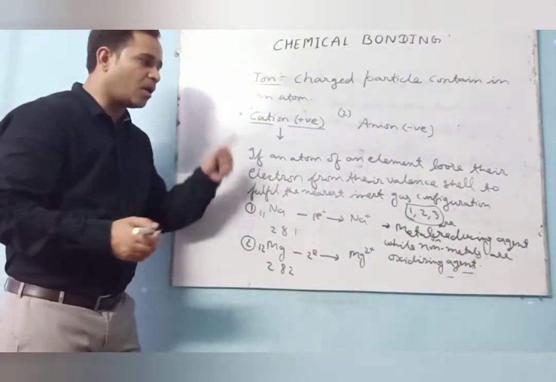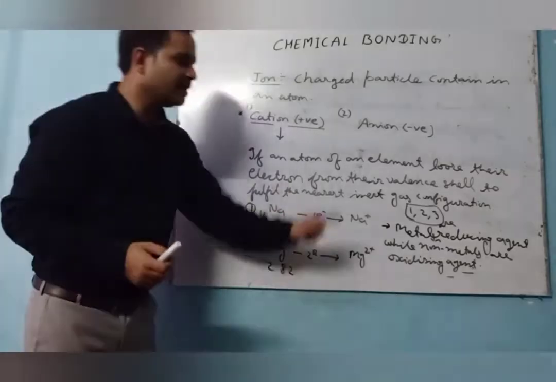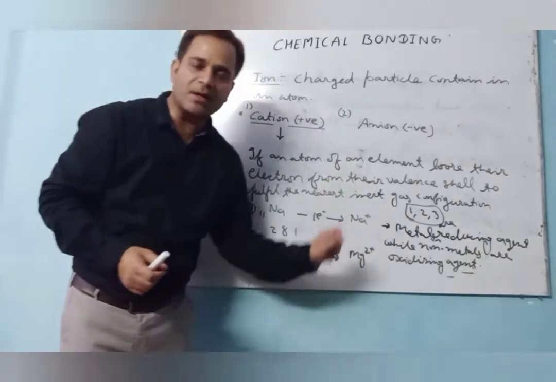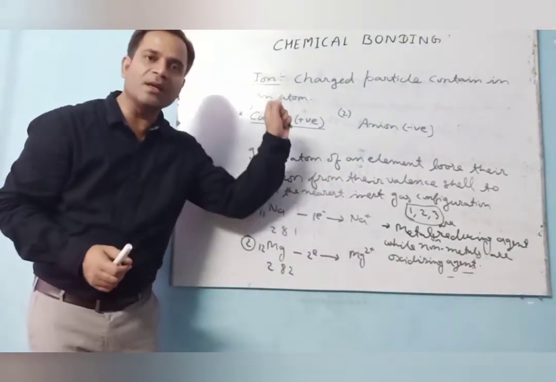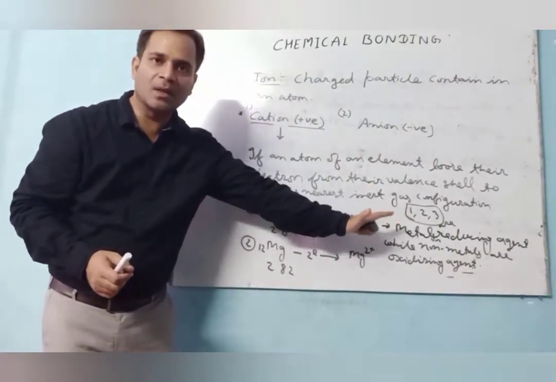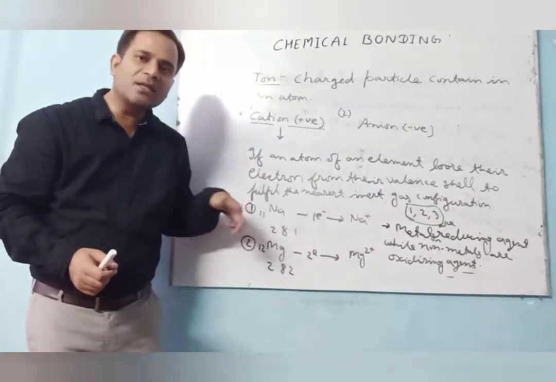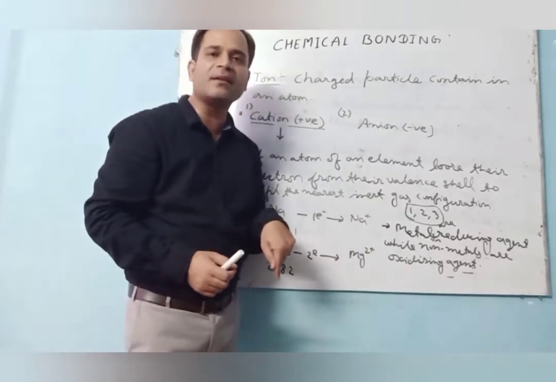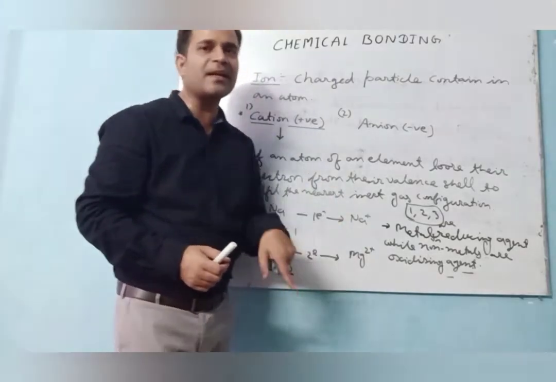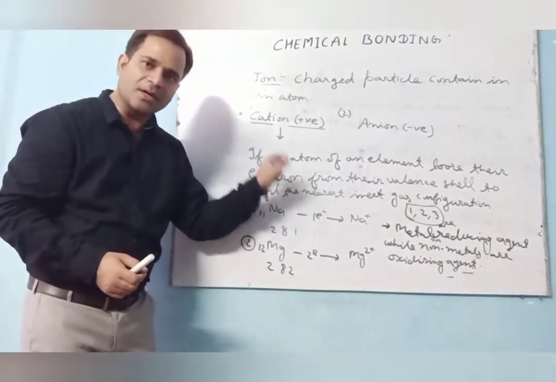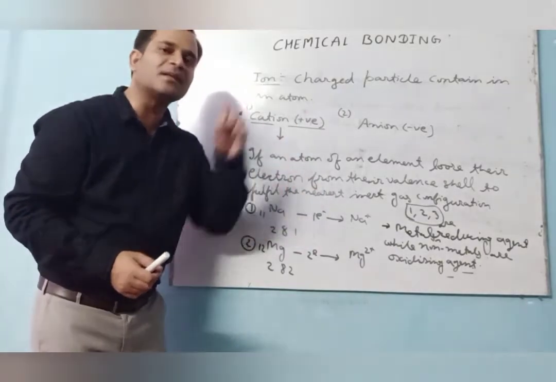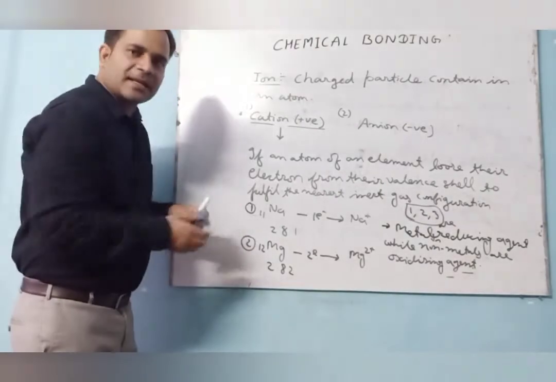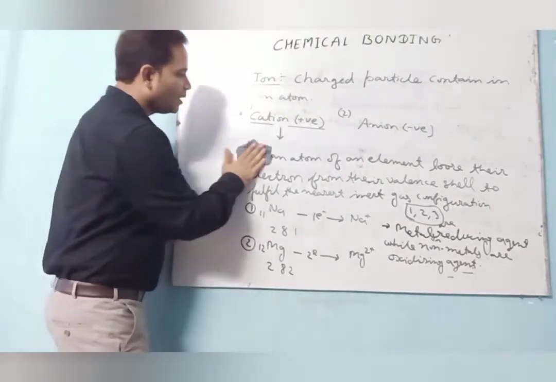Getting? So always remember this one thing, that the metals are reducing agent. Why? Because all the metals need to lose their electron to fulfill the inert gas electronic configuration, while the non-metal always gains their electron to fulfill the inert gas electronic configuration. So that's why all the metals are reducing agent, while the non-metals are said to be oxidizing agent. This one is the point. So here the cation term is clear.